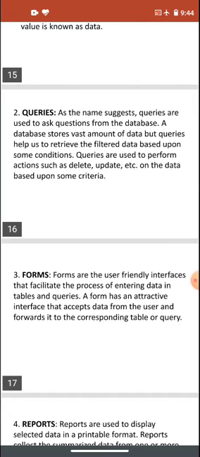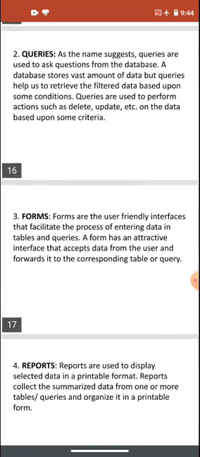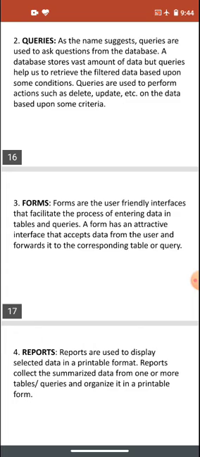That means a statement which we write, and according to that statement, data is filtered and we retrieve the data, or we can update the data with the help of that particular query. In a query, we will have a statement, and in that statement we put some criteria, and the database will work according to that criteria. That is our query. And the next component is form.